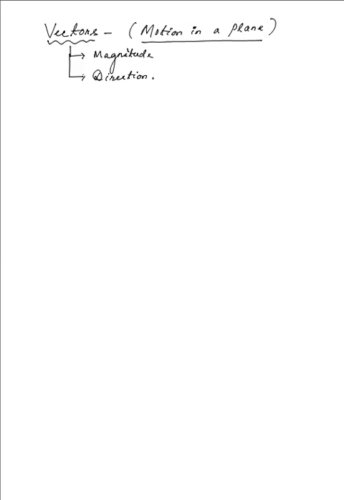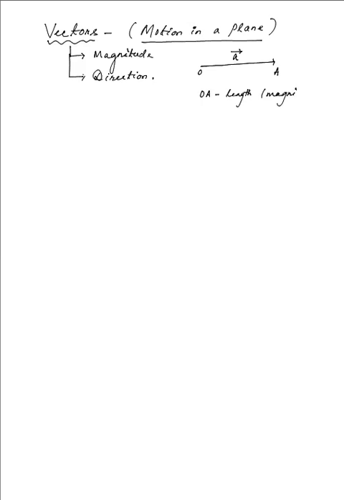Now, any physical quantity having magnitude and direction is known as a vector and usually represented by an arrow. Now, this arrow that I have made over here has a starting point, let that be O, and an ending point, let that be A. Now this represents a certain vector. Let us suppose this is the A vector. Now this A vector that I have represented over here, OA, the length, gives the magnitude.